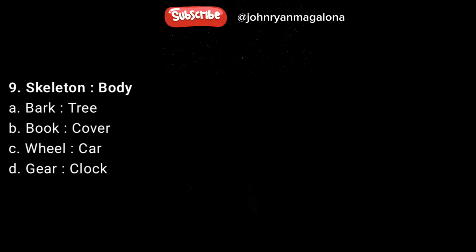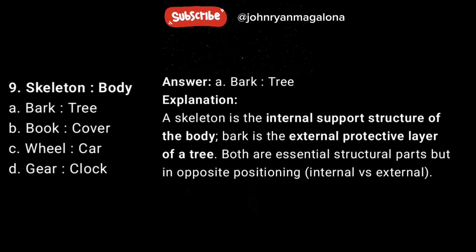Number 9. Skeleton, body. A. Bark, tree. B. Book, cover. C. Wheel, car. D. Gear, clock. Answer A. Bark, tree. Explanation. A skeleton is the internal support structure of the body. Bark is the external protective layer of a tree. Both are essential structural parts, but in opposite positioning, internal versus external.